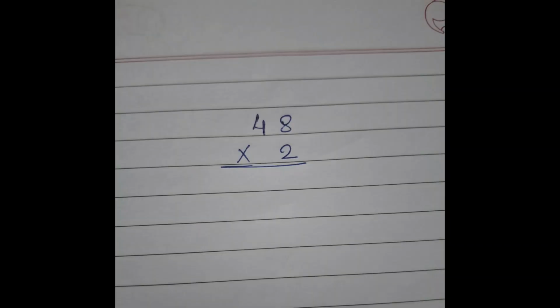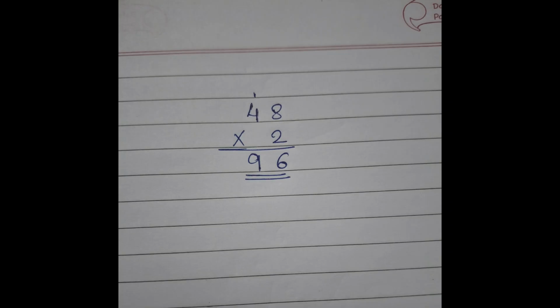Let's check one more similar type of silly mistake. Now here is one simple multiplication sum. 48 into 2. So the expected answer is: 2 8s are 16, 2 4s are 8, plus 1, 9. So here the expected answer is 96.